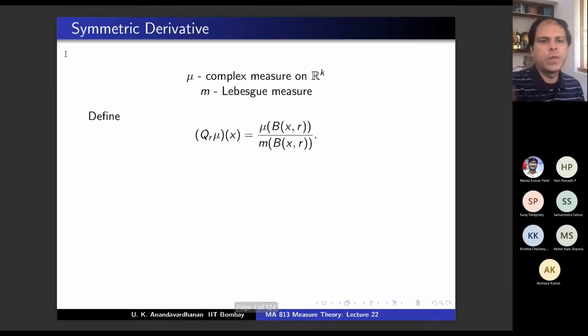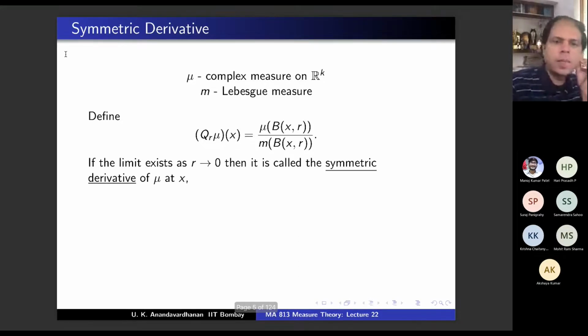Okay. So we are going to take this quotient. What is B(x, r)? Ball. Yeah, a ball with center x and radius r. x is a point in R^k, r is a positive number, and this is an open ball with center x and radius r. You take the mu measure of it and divide by the Lebesgue measure of it. And this is a certain quotient. It depends on r. So we call this Q_r mu of x. And take the limit as r goes to 0.